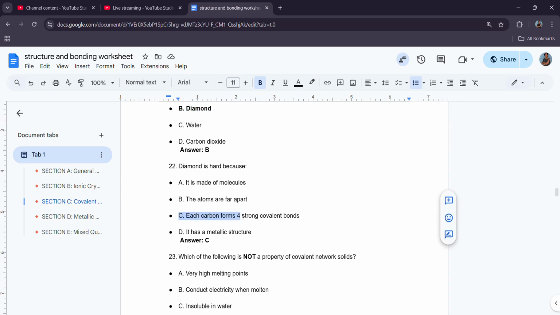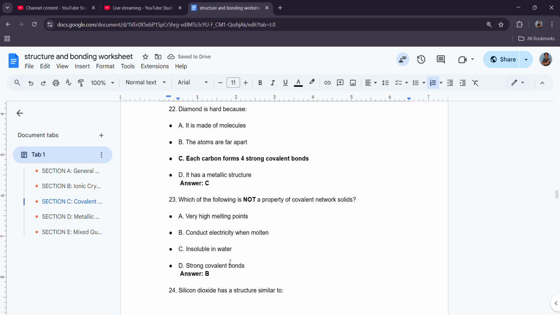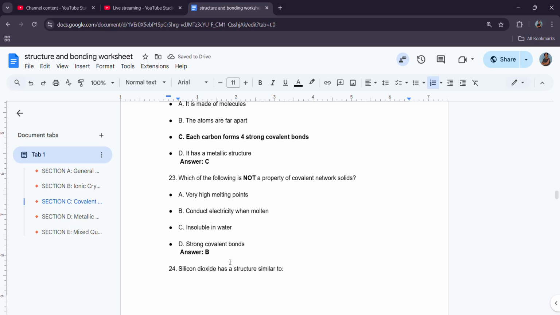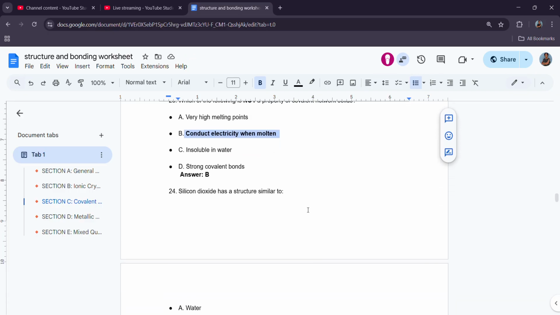Here we are. Each carbon forms 4 strong covalent bonds. Yes, that bond is not a property of covalent network solids. We know that they have high melting points. This is it: conduct electricity when molten. But that covalent cannot conduct electricity because they have no free ions or no free electrons.